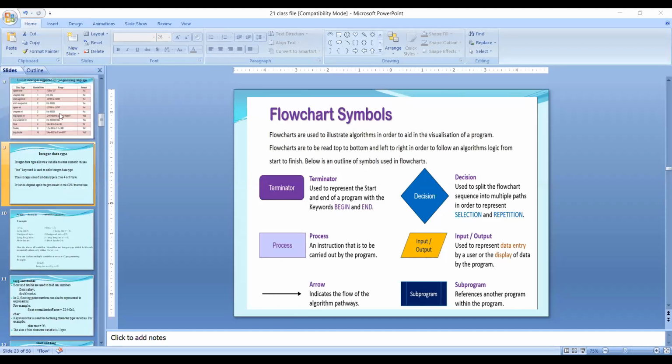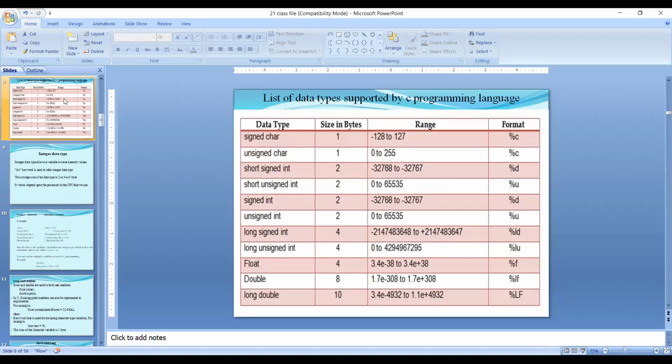You see here. Signed integer, 2 bytes. What is the range? Minus 32,768 to 32,767. So this is the range.